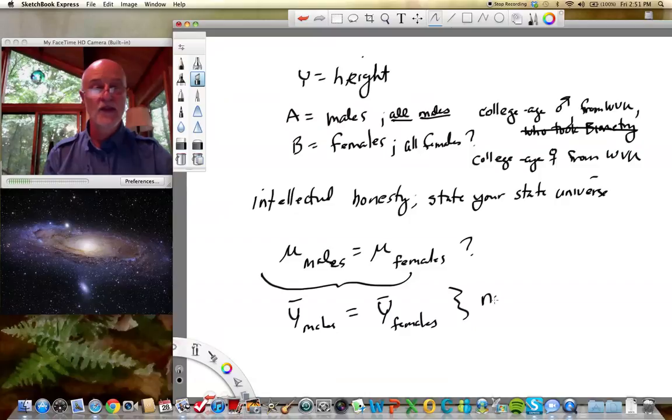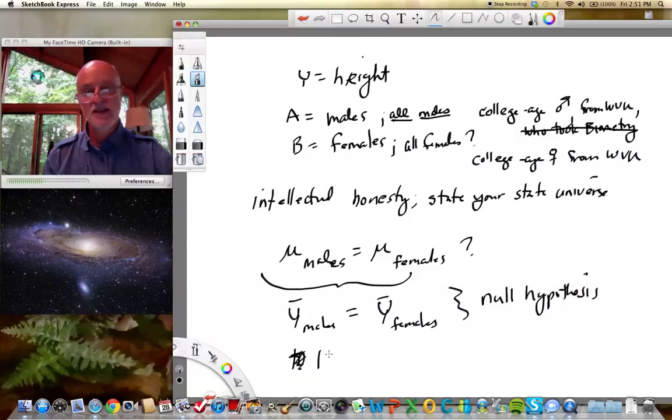So in a way, this is our null hypothesis, that they are in fact equal, and yet when we get a particular value, for example, let's measure in centimeters, right? So 162 centimeters is our mean here, and the mean we get for females is 151 centimeters.